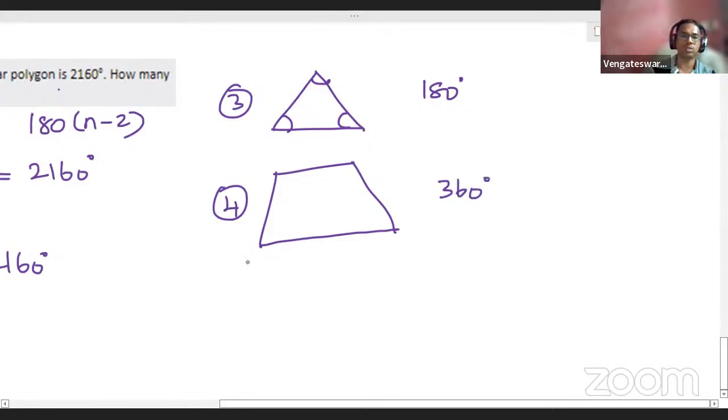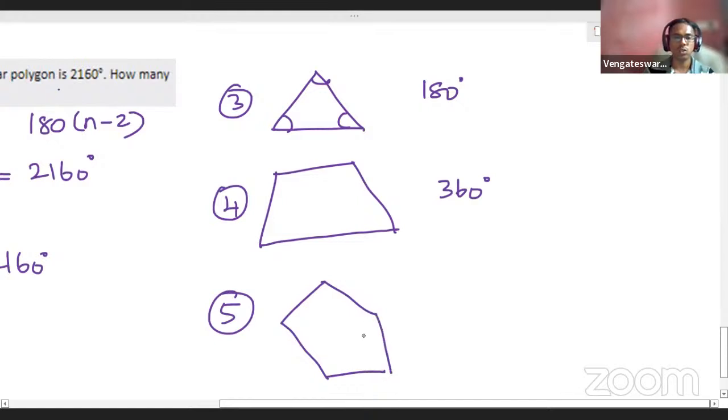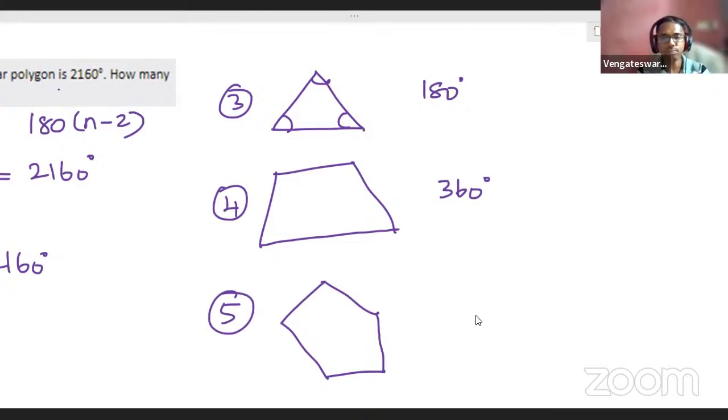Very good, students. Now I will take a pentagon. I hope you know what a pentagon is. Pentagon means five sides. So this is a pentagon. Now for a pentagon, you have five angles, right? What will be the sum of all the angles of a pentagon?